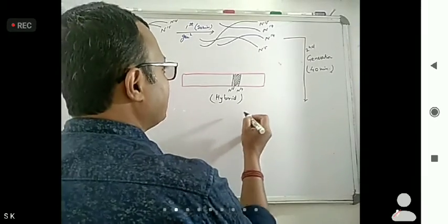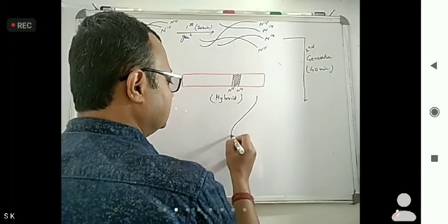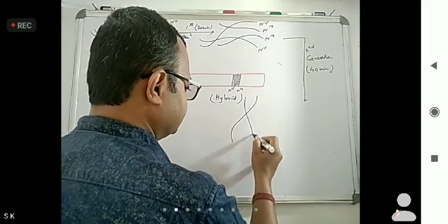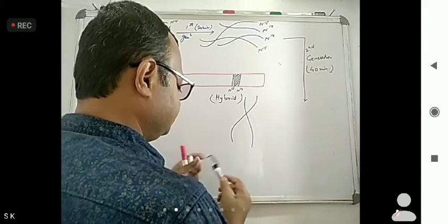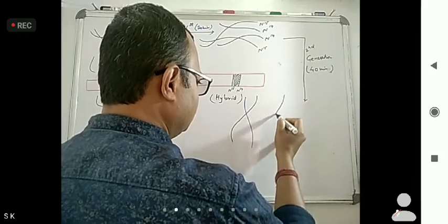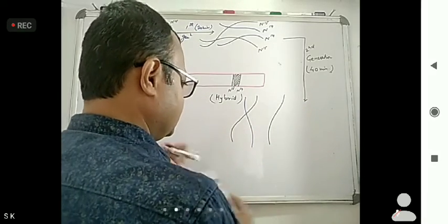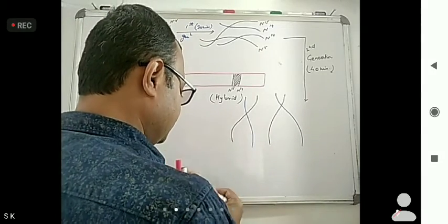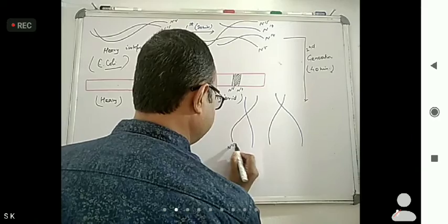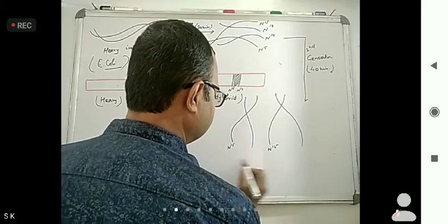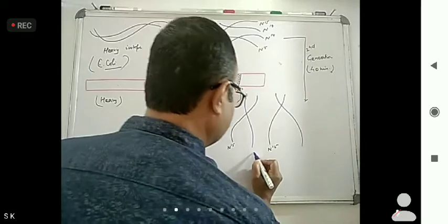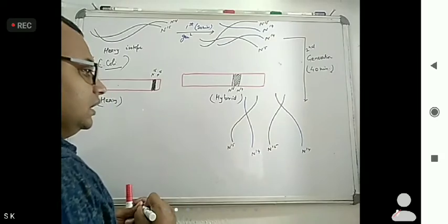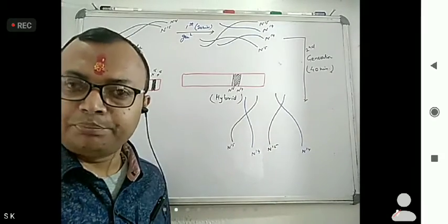Now here what came? We have to see now. One was this, another was this. Same thing here. One was this, another was this. Okay. Here what was that? This was N15, N15. This is N14, N14. Now again what happens?